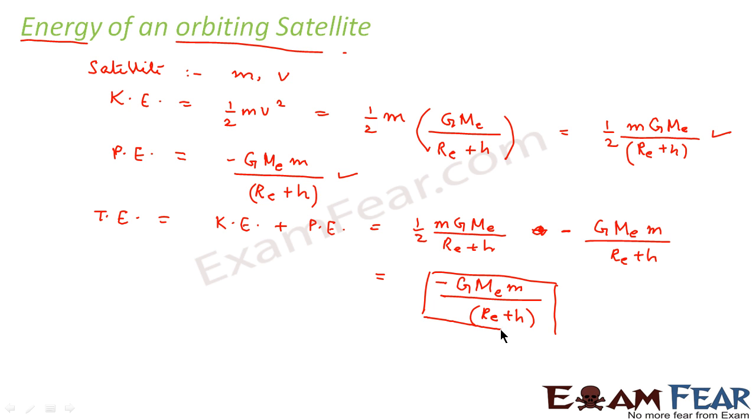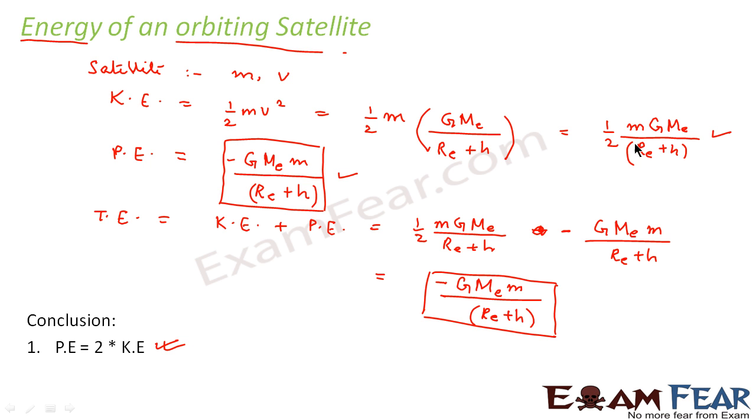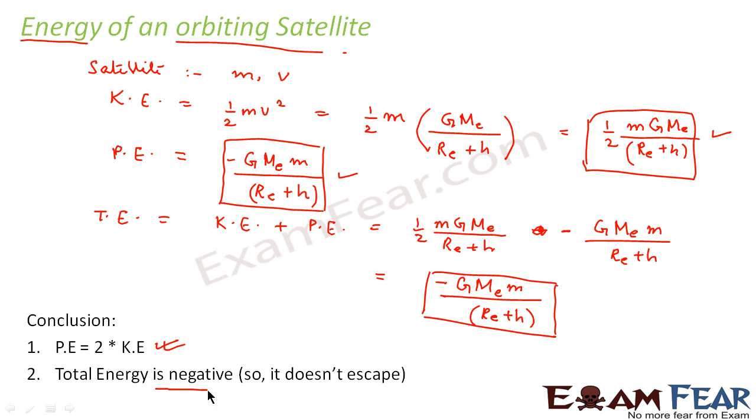So what do we observe from this? We observe the conclusions. First conclusion is we found that potential energy is equal to twice the value of kinetic energy. If you see the value of potential energy, you can very clearly see that half of potential energy is kinetic energy, right? And what is the second conclusion? The total energy is negative. So when the total energy is negative, that means the system is a bound system. That means the system cannot escape.